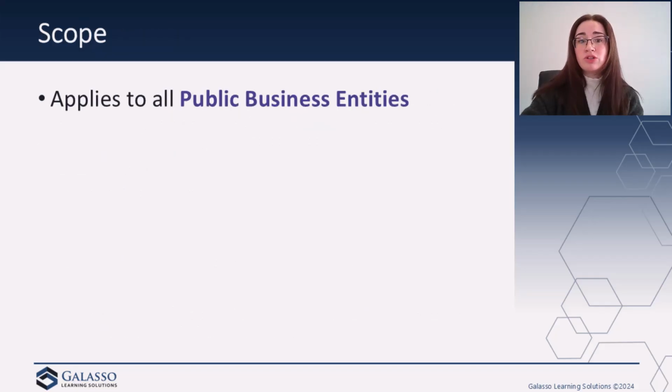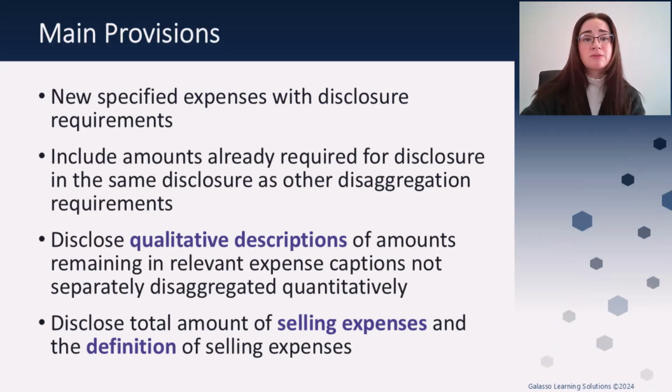So what is the scope of this standard? This is only going to apply to public business entities. You guys are the lucky ones in this case. This does not apply to private companies, nonprofit organizations, and most employee benefit plans that are within the scopes of topics 960, 962, and 965. So the PCC and NAC certainly did not have an appetite for this, nor did the employee benefit plan side of the house. So just the public business entities.